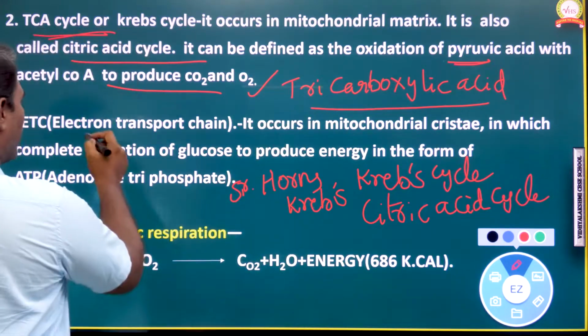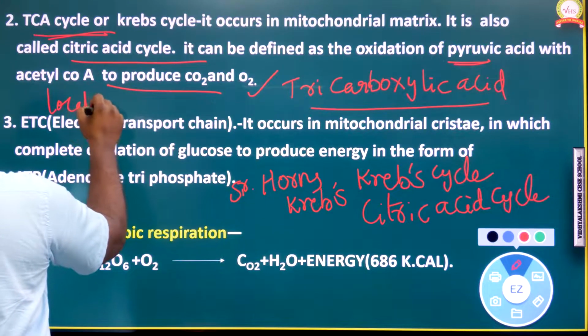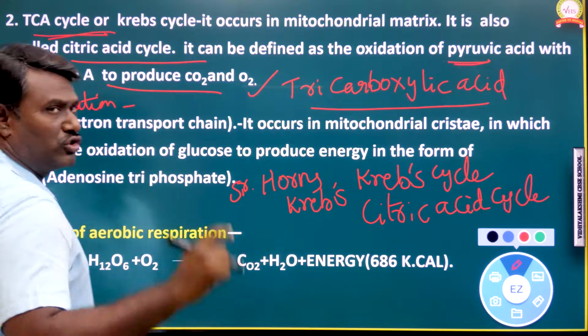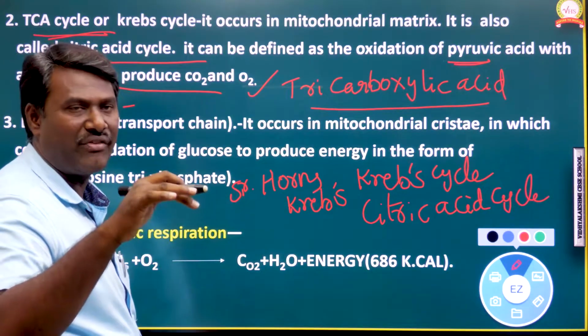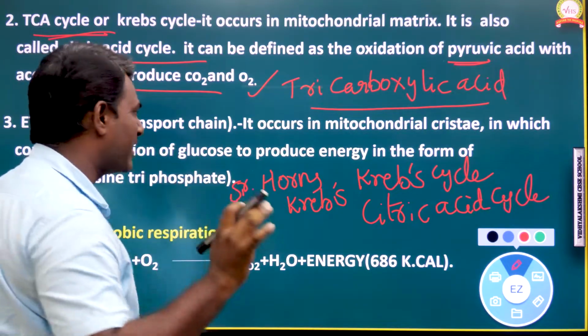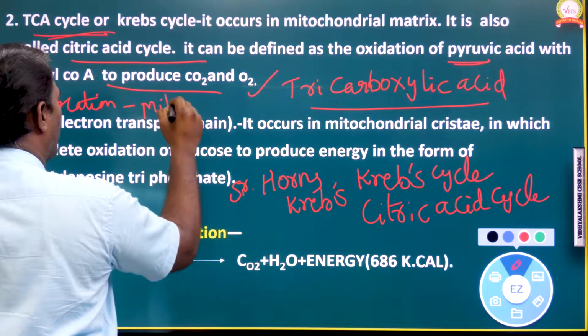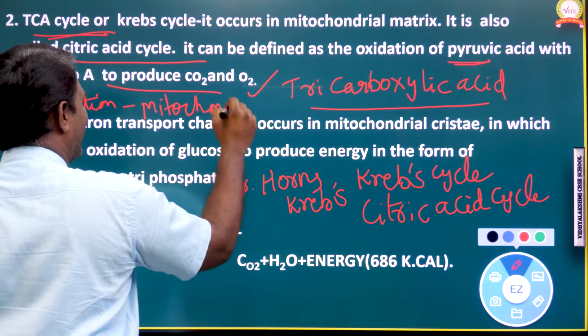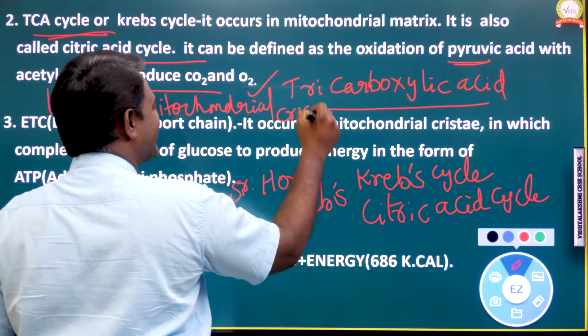Next, the location of the TCA cycle. As we saw for glycolysis, we have to see the location of the TCA cycle. The TCA cycle occurs in the mitochondrial cristae.